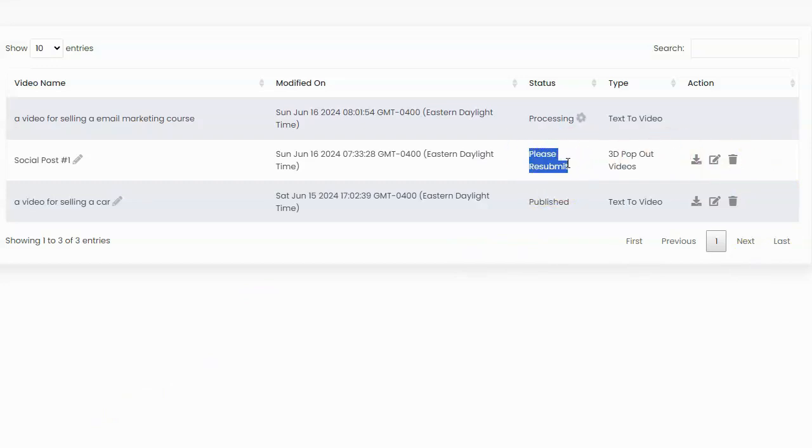Now, you might see another one here that actually says, please resubmit. So you can see this is a test that I actually did. It was a social post test, and it says, please resubmit. For some reason, that loading screen was just stuck forever. I got tired of waiting for that loading screen to end, so I just closed the tab and reopened the software. Now it says, please resubmit because it never finished processing.